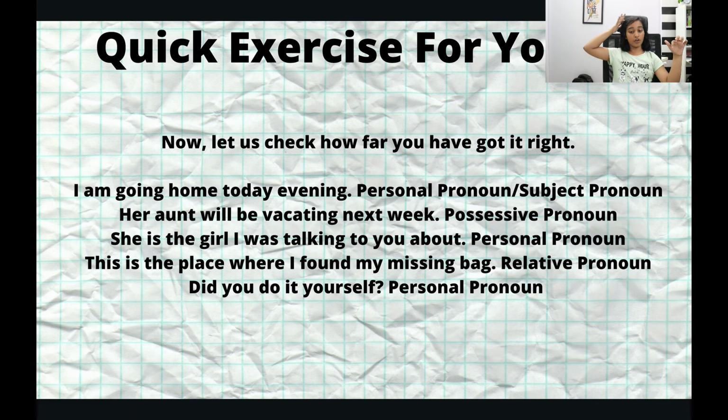She's the girl I was talking to you about is a personal pronoun. This is a simple pronoun, she. This is the place where I found my missing bag will be a relative pronoun. As you can see, one sentence is this is the place, and then there is a relative pronoun, where, and then another sentence. Did you do it yourself? Is a personal pronoun. So these are all the answers.